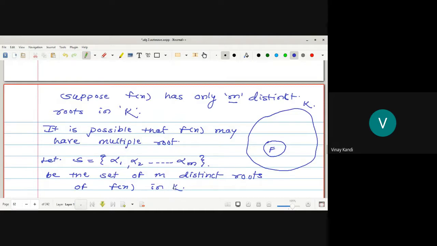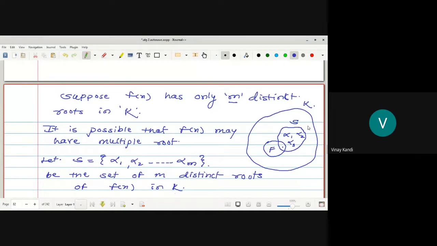Alpha 1, alpha 2, all are the roots of f of x. But we don't know whether alpha 1, alpha 2 are elements of K, but some of them may be in F also. We don't know.